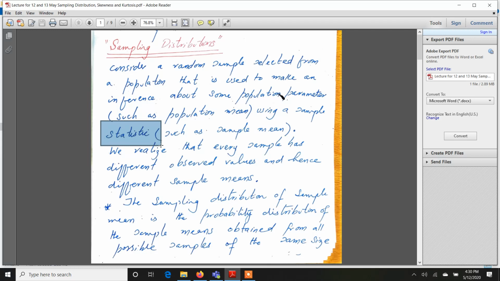So by now you know that since we are doing sampling, the population parameter is actually unknown. In other words, its value is unknown.